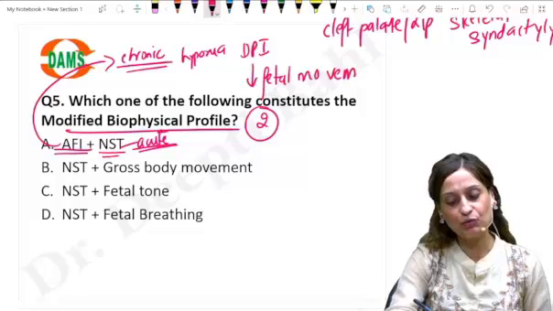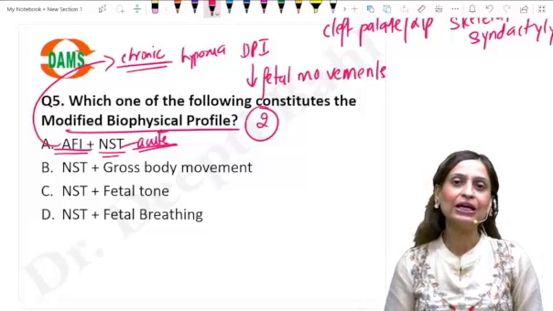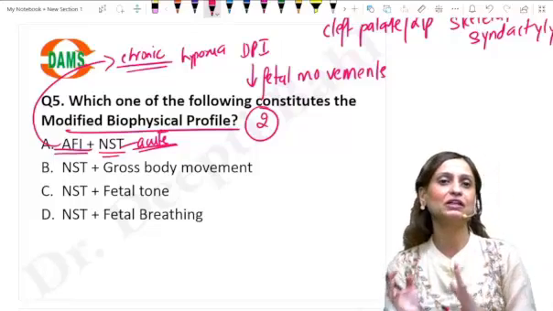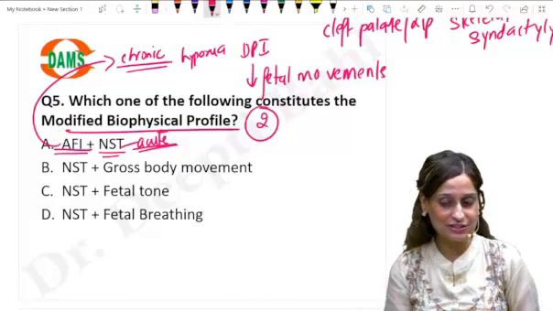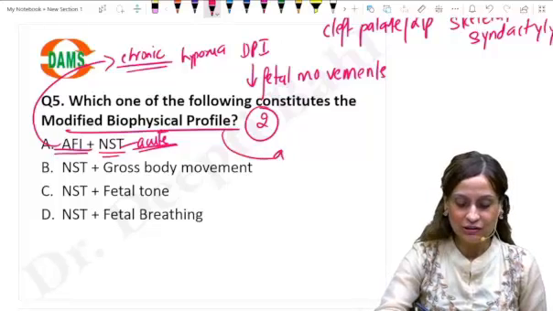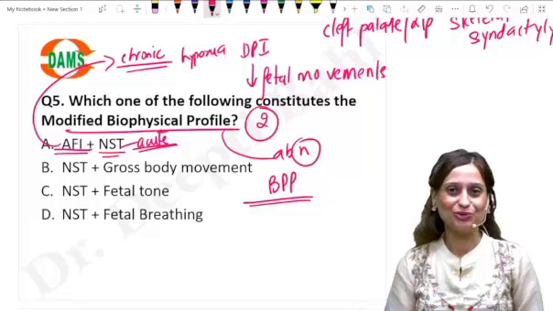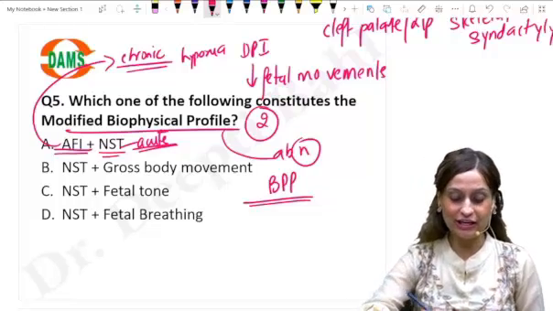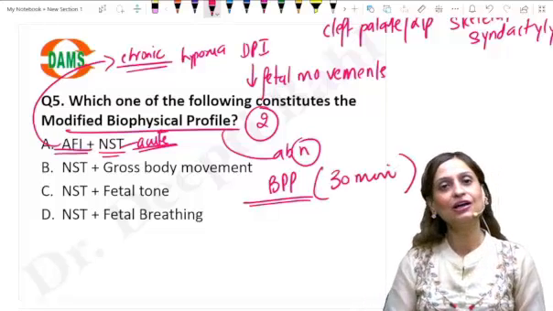Okay, we are going to make her undergo a modified BPP. And if the modified BPP turns out to be abnormal, so any one of the parameters, whether it is amniotic fluid index or the non-stress test, if any of the parameters is abnormal, then she should go for a complete biophysical profile, which is also called the Manning score. Absolutely right, which is done for a span of 30 minutes using an ultrasound.